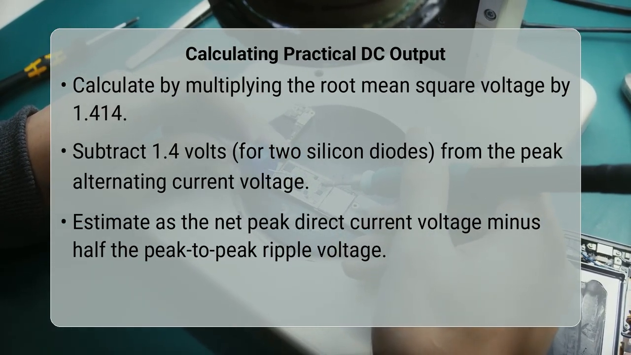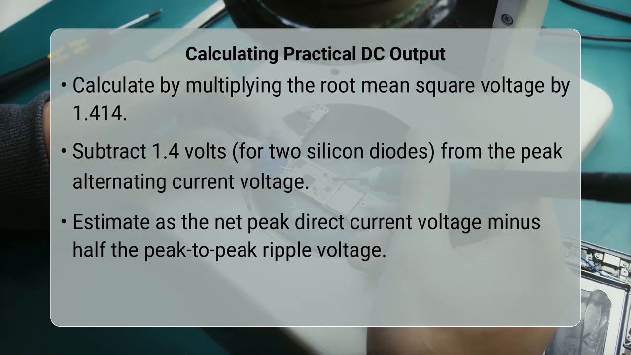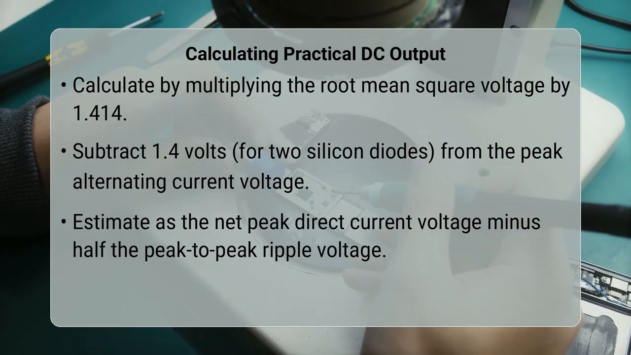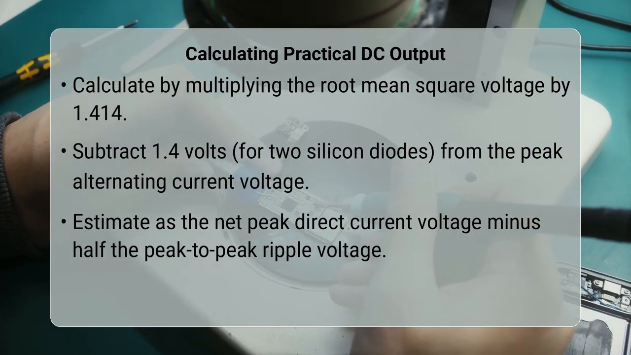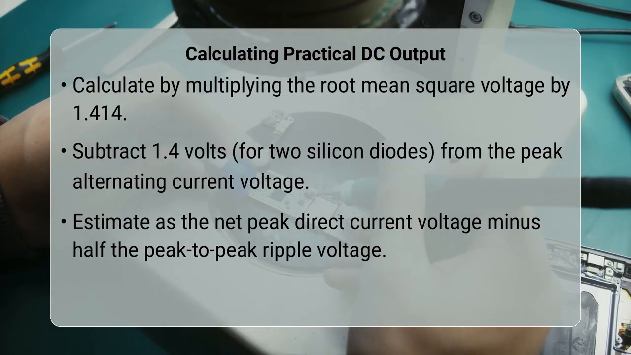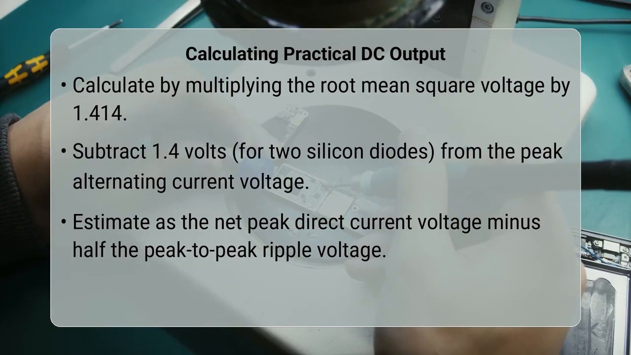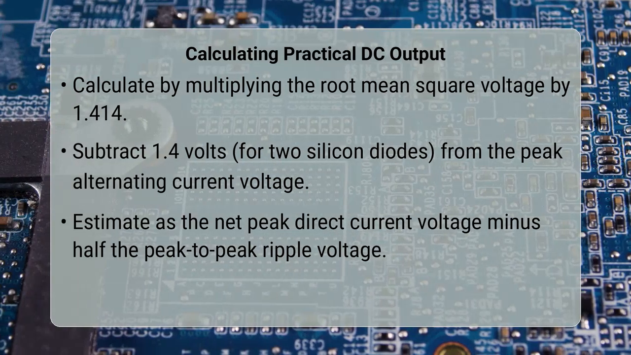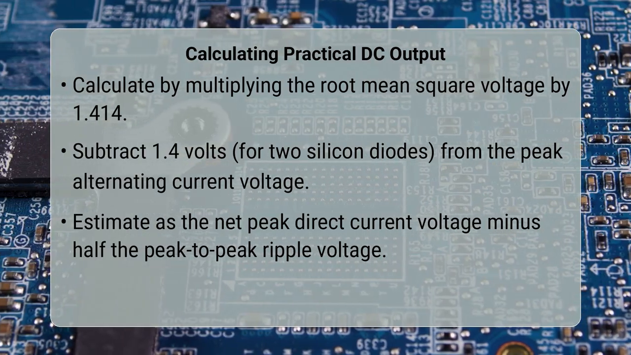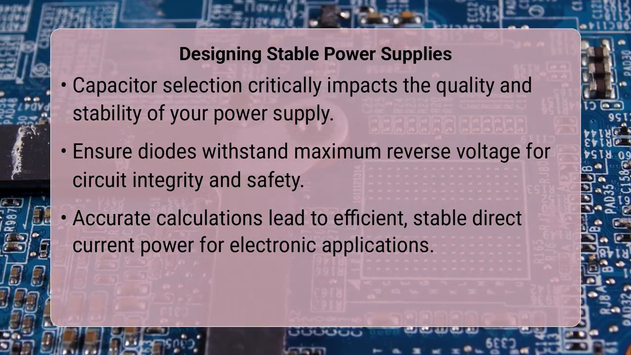After this, for a capacitor filtered output, the average direct current voltage is approximately this peak direct current voltage minus half of the peak-to-peak ripple voltage. The peak-to-peak ripple voltage itself can be estimated as the direct current through the load divided by the product of the filter capacitance and 2 times the input frequency. Therefore, you need to know your load current and your capacitor size to get a more precise value.